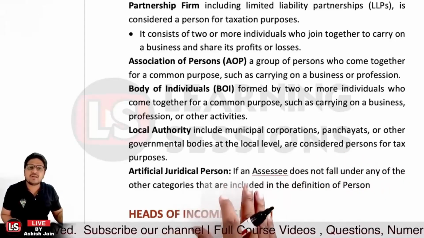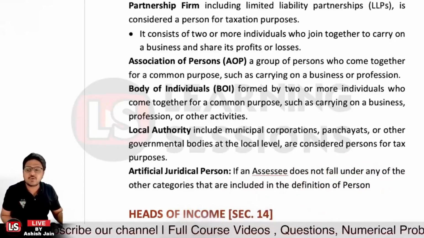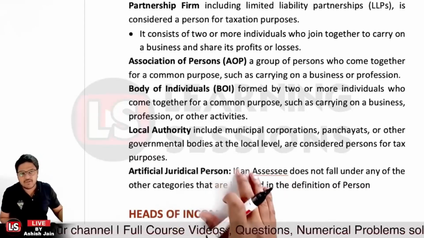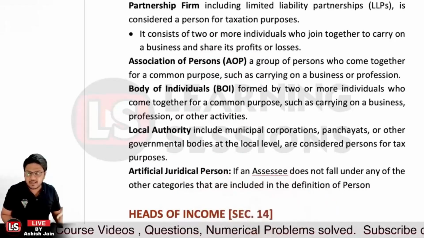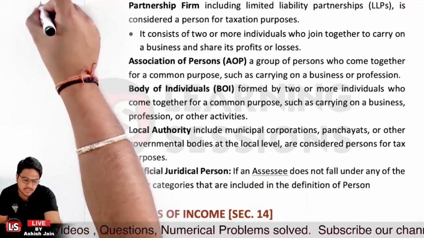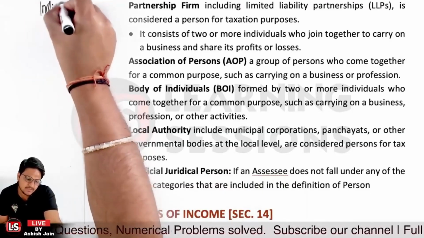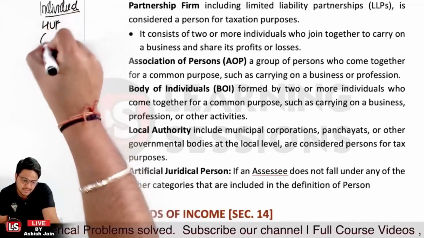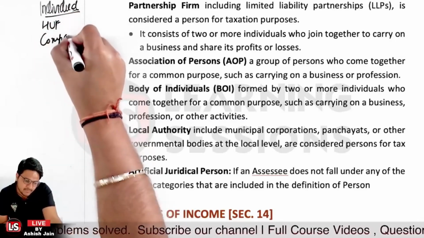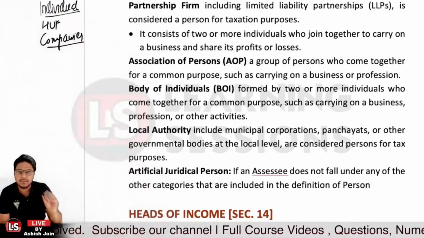Other than that, we have the AJP. AJP is artificial judicial person. The person who is not covered in any of the above categories will fall in the AJP category, right? So if we talk about the different categories, we have the individuals, the HUF, and the companies, whether a foreign company, an Indian company, a private limited company, or a public company.